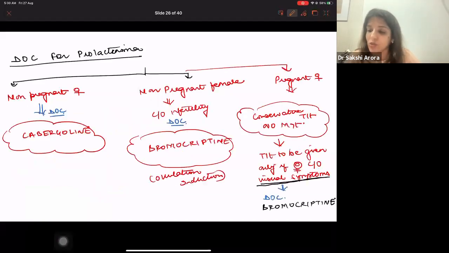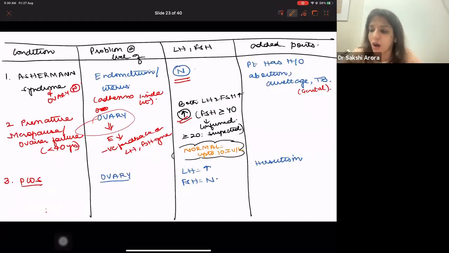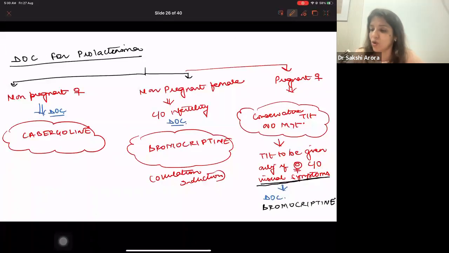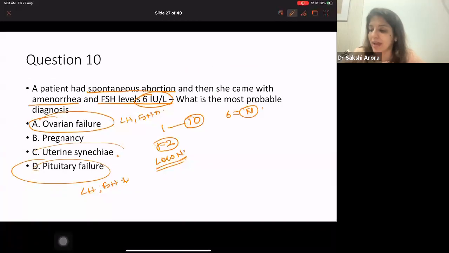And just now I told you, if you are getting normal levels of LH and FSH, it has to be Asherman syndrome. And what happens in Asherman syndrome? Adhesions are present inside the uterus, uterine synechia, right? So this is a case of Asherman syndrome. The correct answer is Asherman syndrome.